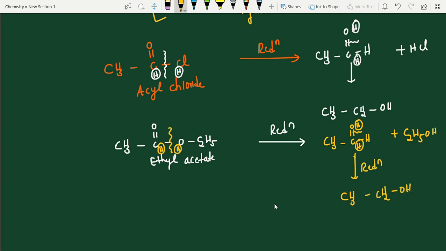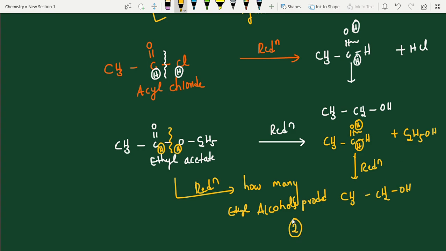So you will expect questions here. Ethyl acetate on reduction, how many moles of alcohol are produced? How many moles of ethyl alcohol are produced? See, how many? One here, one there. Totally two is your answer. Okay. Now, next question.